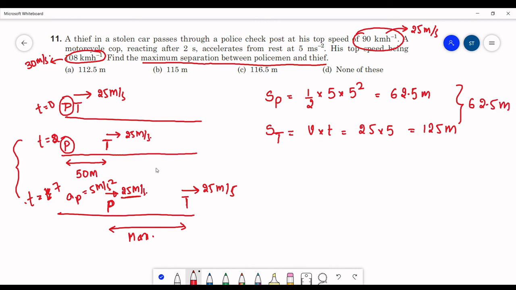And initially we have a separation of 50. So the total separation between them will be the difference in the distance traveled and the initial distance between them, which will be 112.5 meters, which is option A.